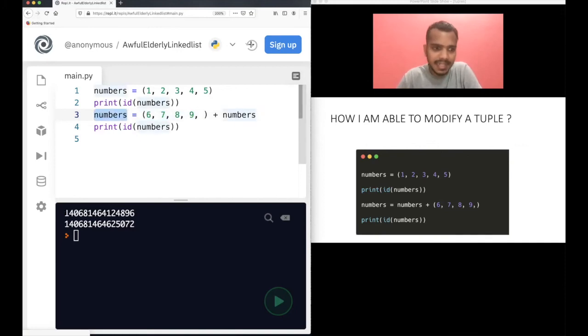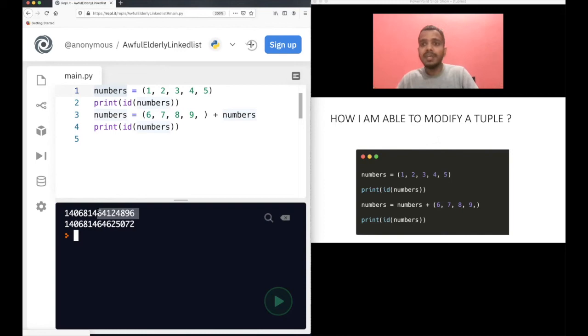You can see the ID here. The ID of the numbers tuple I created, and when it got modified, both the IDs are different. That means both are at different memory locations in the program, right? I mean, in the RAM basically, where all these variables get stored. So you see that both are at different locations.